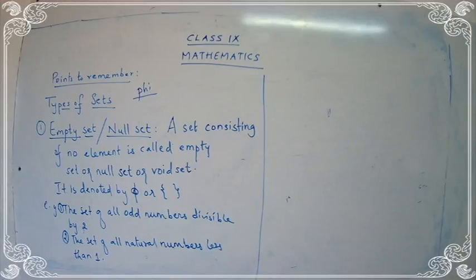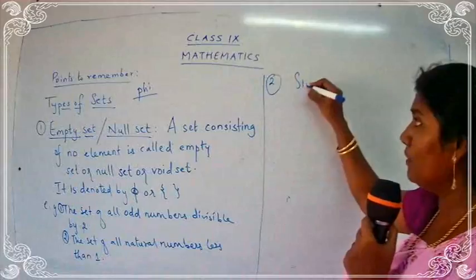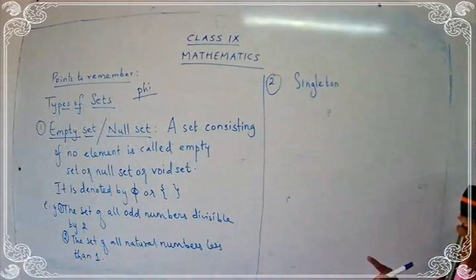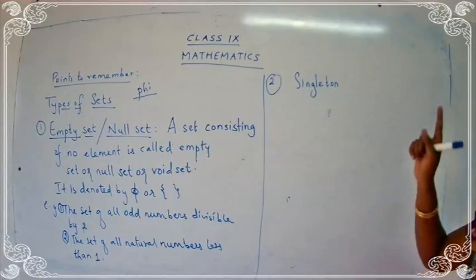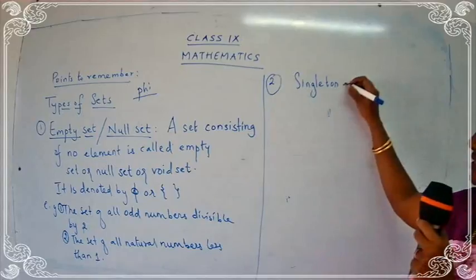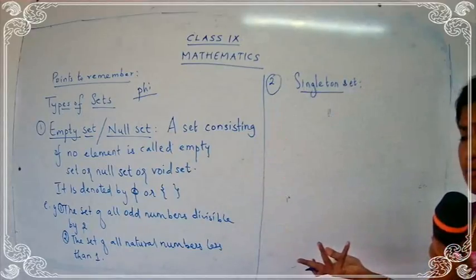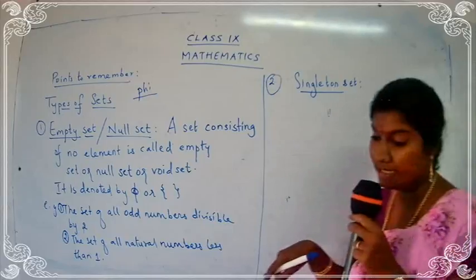Okay, now let's go for the second definition. The second one is singleton set. From the name itself, it will be clear to you. Singleton. What do you mean by singleton? Yes, good. Singleton means a set will have how many elements? One element. Single element. So it's called a singleton set. Empty means no member. Singleton means one member. Okay, so write the definition for it.